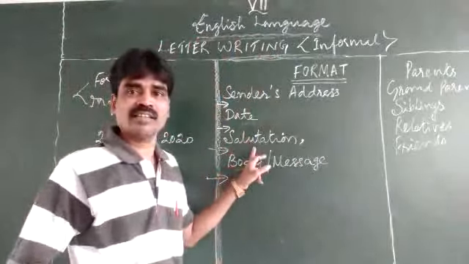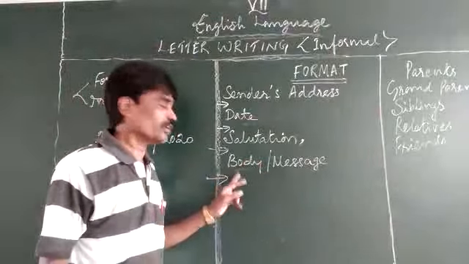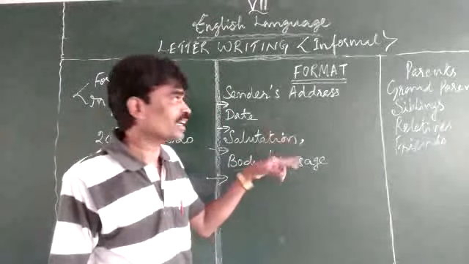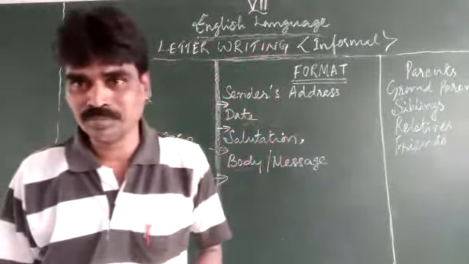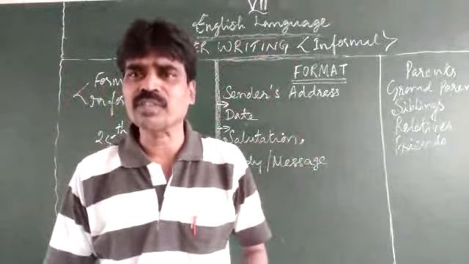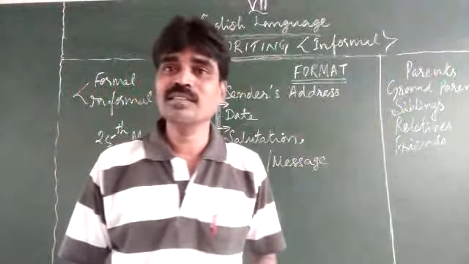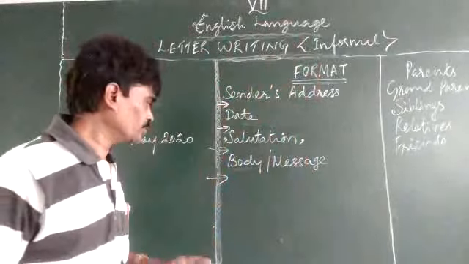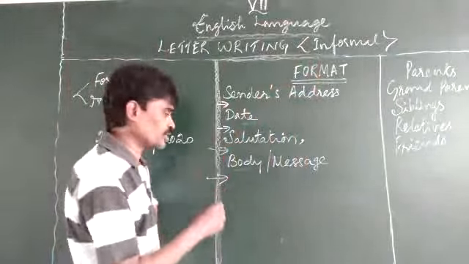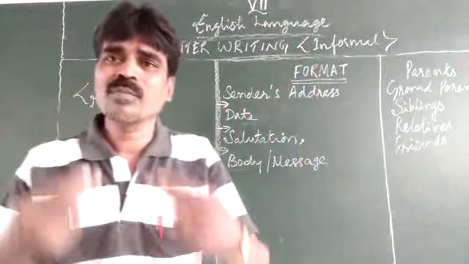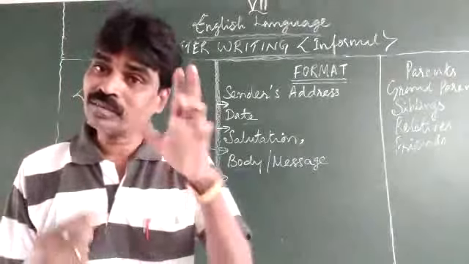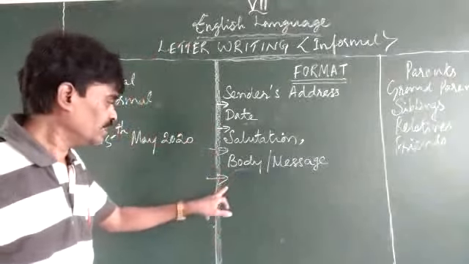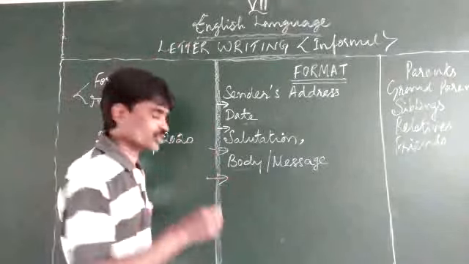And the salutation you have written, my dear father, something like that. Then leave a space, then the body of the letter. The first line or the first sentence should be connected with the title given in the question paper. Then after that we can proceed. But it has to respond to the question first. When you write paragraphs, leave a space, then proceed writing. Then after writing the body, leave a space, then the subscription.